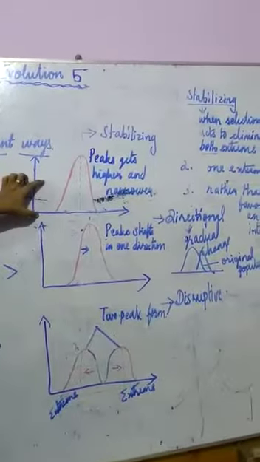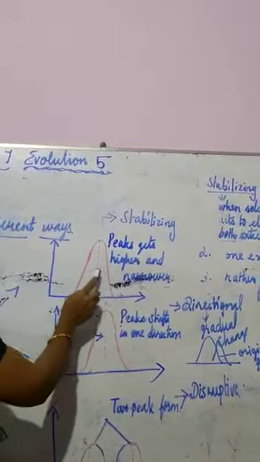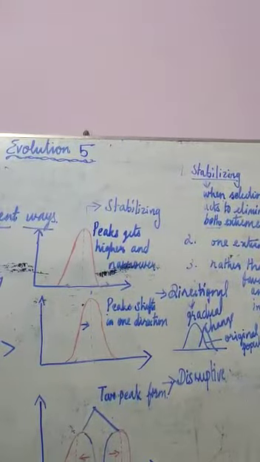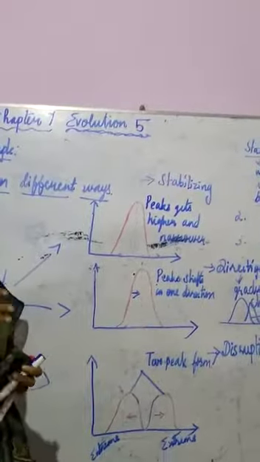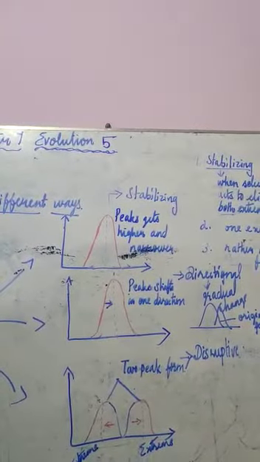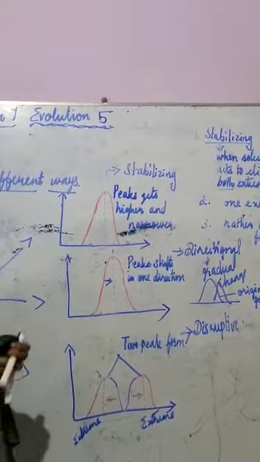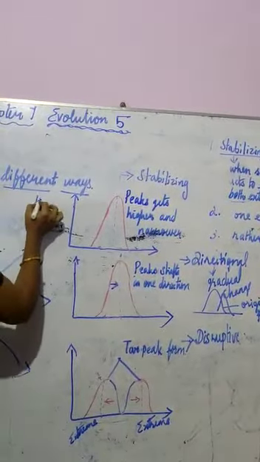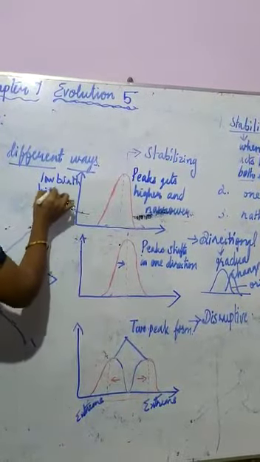In the first one, stabilizing, as the best example given in the picture, the peak gets higher and narrower. I give one best example, childbirth. During childbirth, the low birth weight child is easily affected by any kind of disease. The second is high weight.